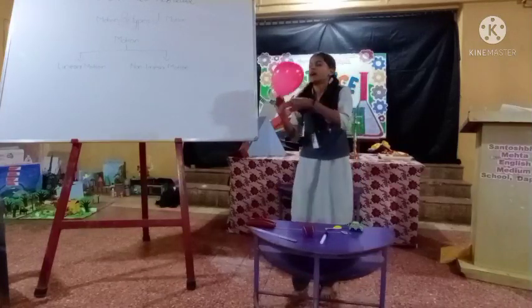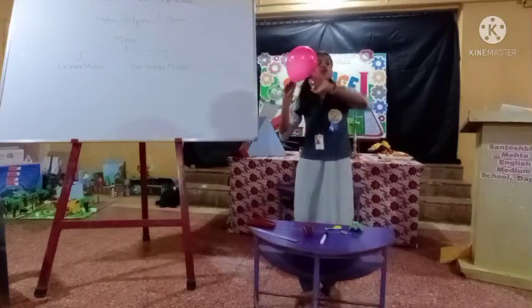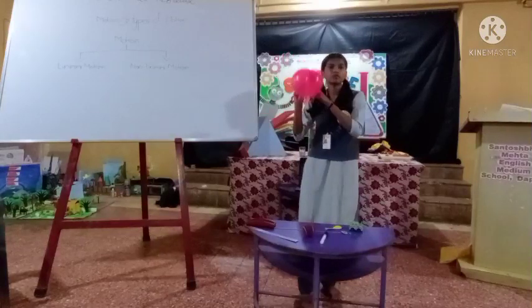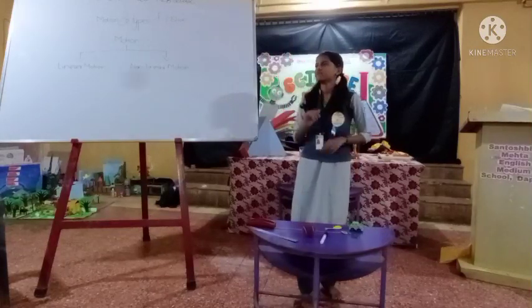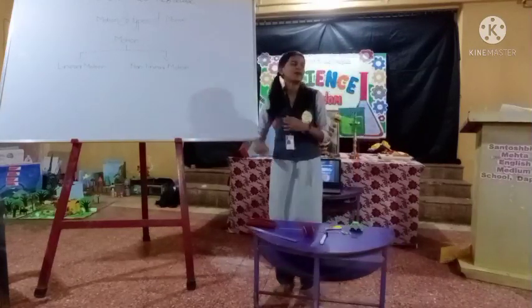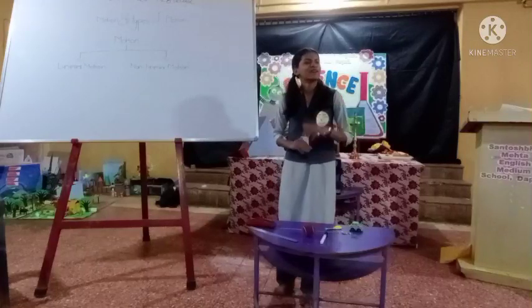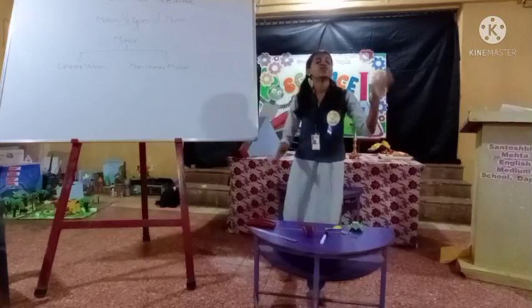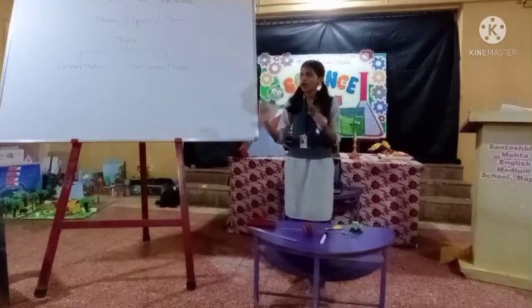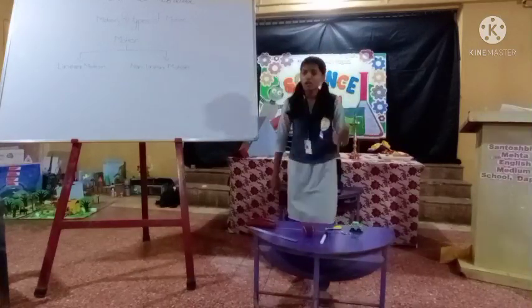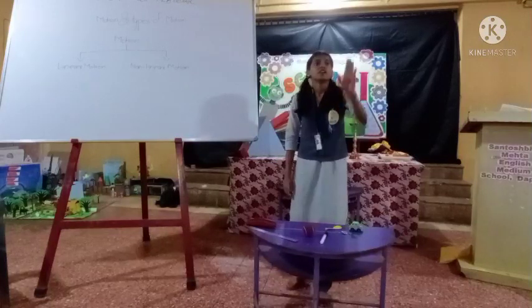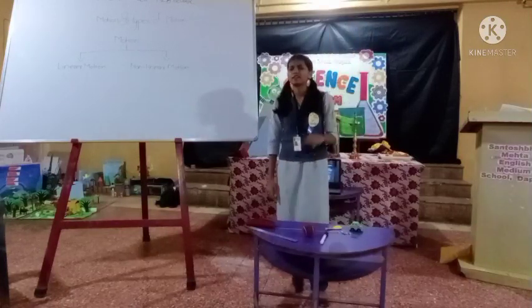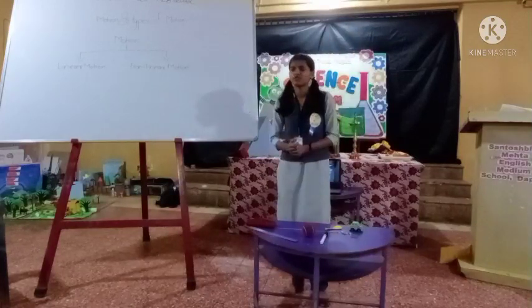See here, when I am releasing this balloon, does this balloon go in a straight line? No. So any object that goes in any direction, that motion is said to be a non-linear motion. All of you understood? The fan is moving in a circular manner. So this motion is also non-linear motion.